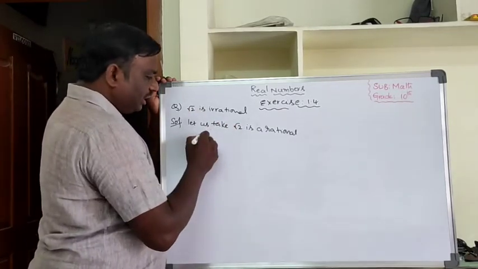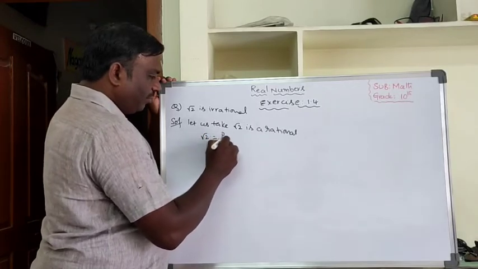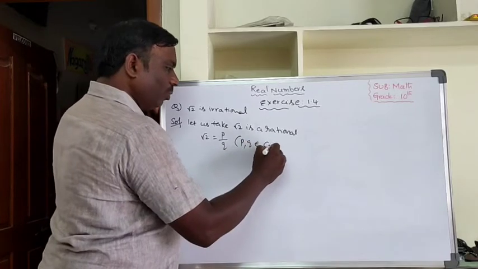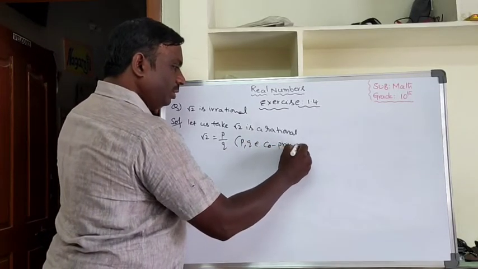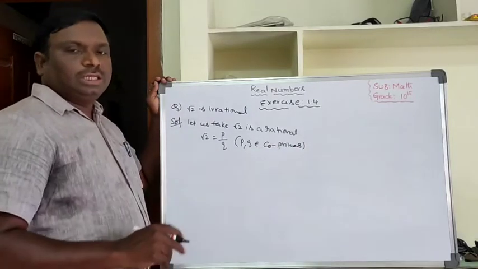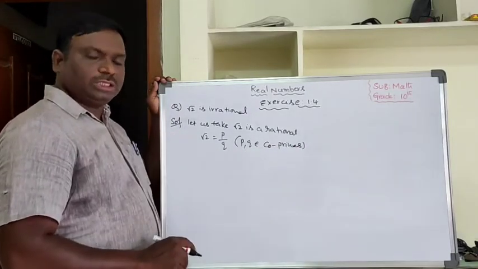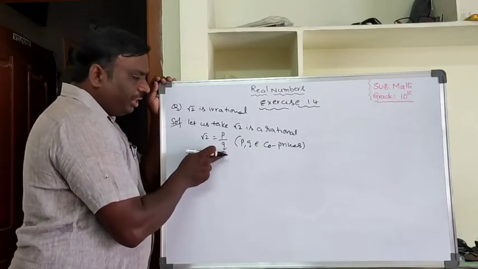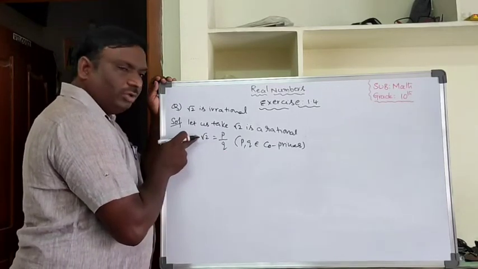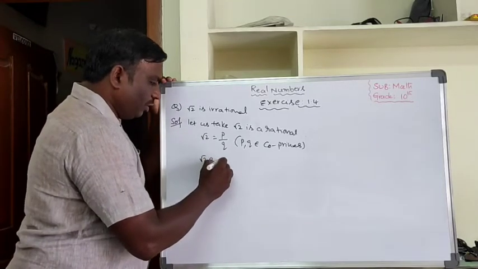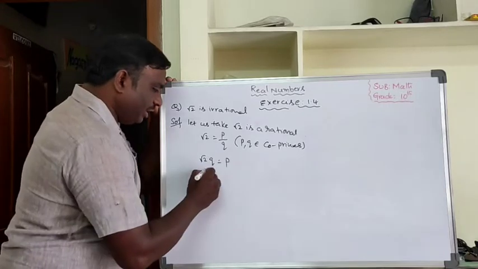If it is rational, root 2 can be written in the form p by q, where p, q are co-primes. This is very, very important. We should write co-primes. Co-primes means there is no common factor other than 1. Now change the denominator: q is dividing, so when it goes to the other side, it multiplies. Root 2 q equal to p. Squaring on both sides.